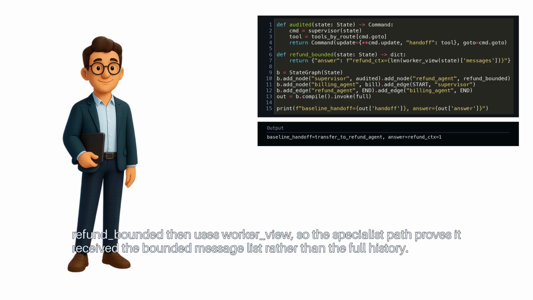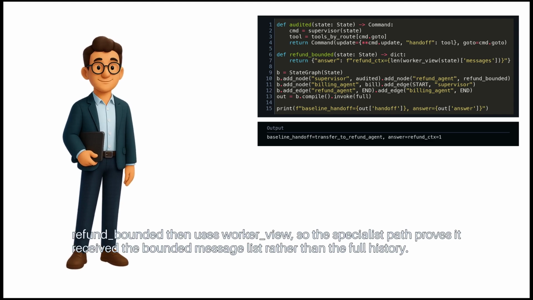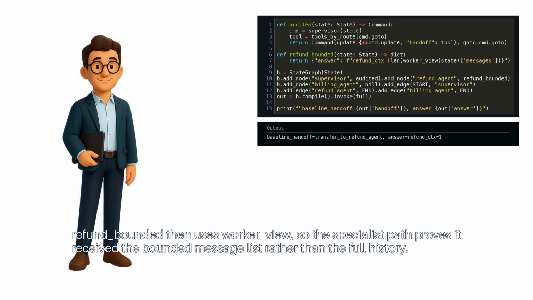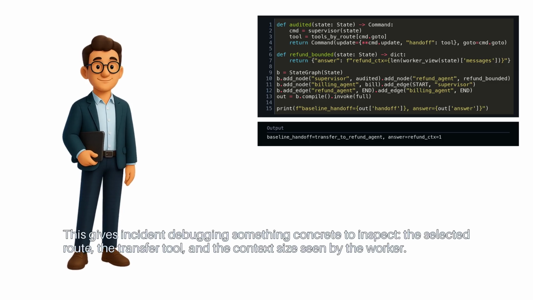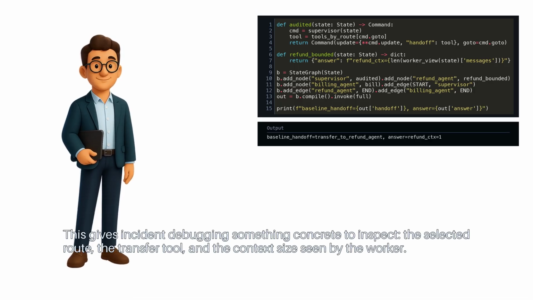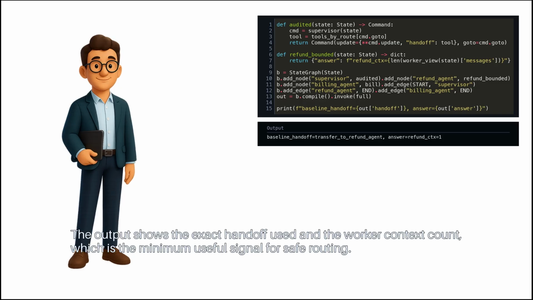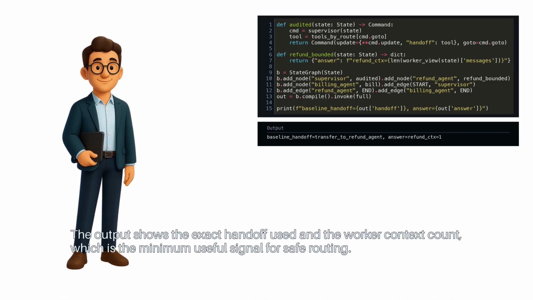Refund bounded then uses worker view, so the specialist path proves it received the bounded message list rather than the full history. This gives incident debugging something concrete to inspect: the selected route, the transfer tool, and the context size seen by the worker. The output shows the exact handoff used and the worker context count, which is the minimum useful signal for safe routing.